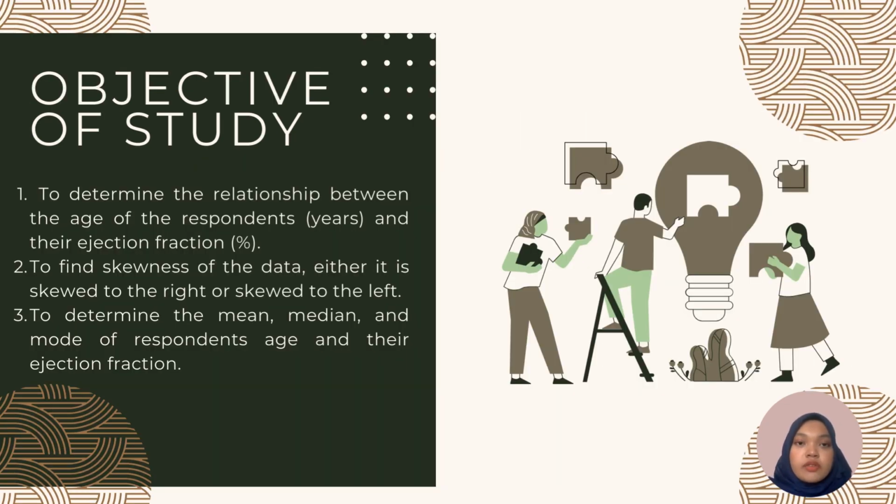Next, the objective of this study. First, to determine the relationship between the age of the respondents and their ejection fraction, which is the percentage of blood leaving the heart at each contraction. Second, to find the skewness of the data, whether it is skewed to the left or skewed to the right. Third, to determine the mean, median, and mode of respondent age and their ejection fraction.